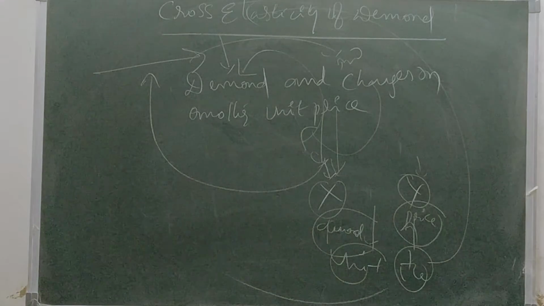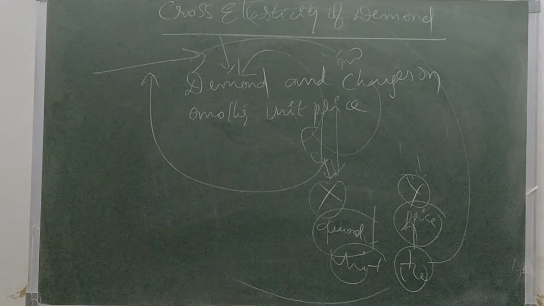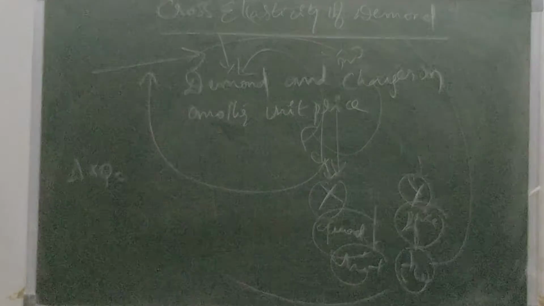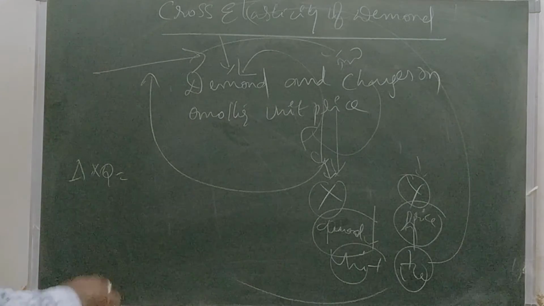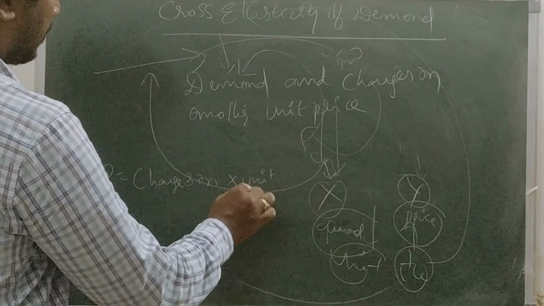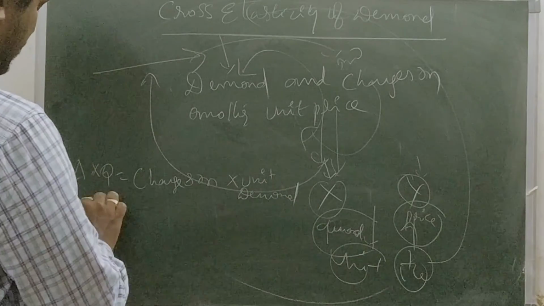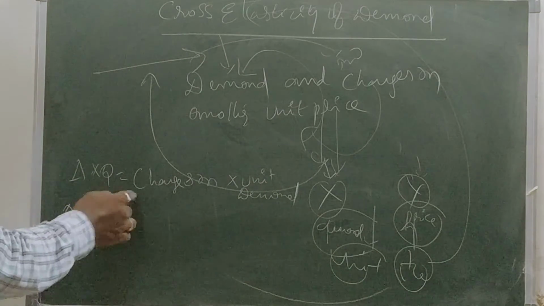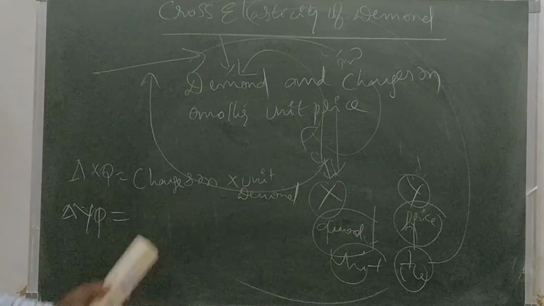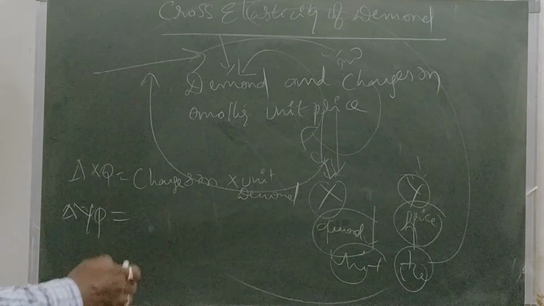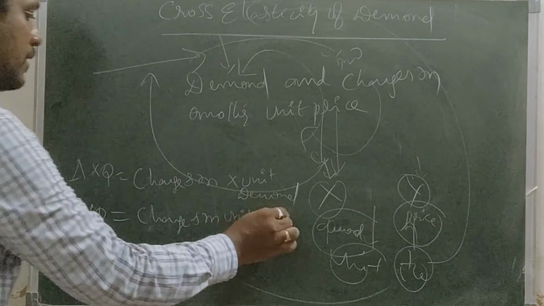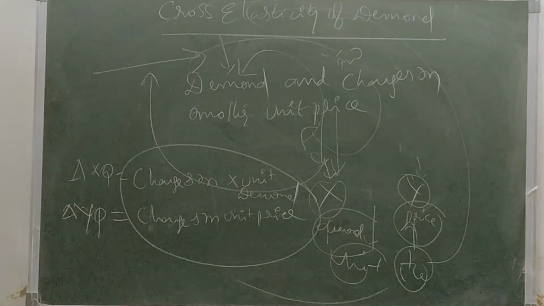So the formula: delta XQ is the change in X unit demand, and delta YP is the change in unit price.